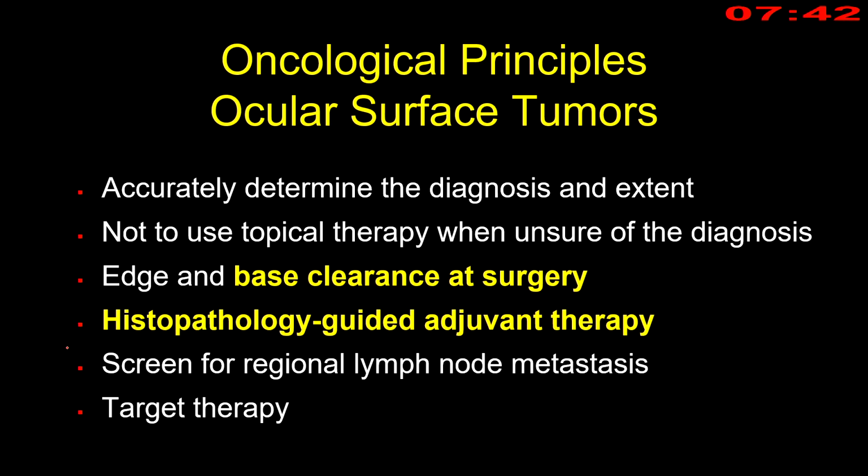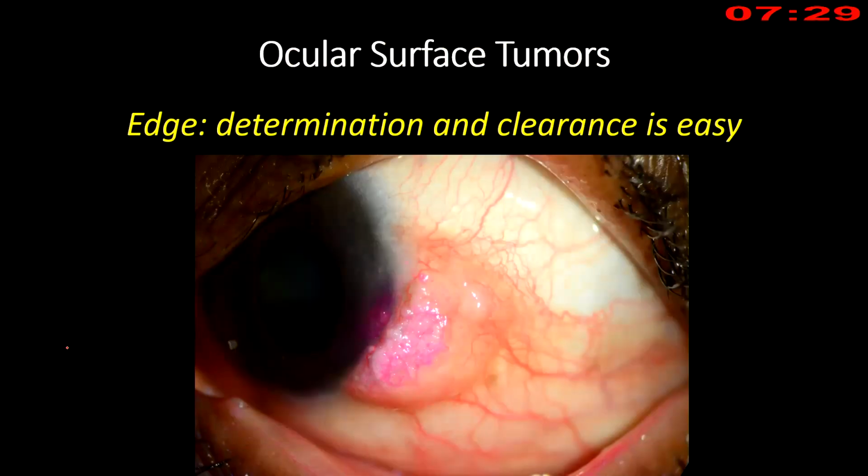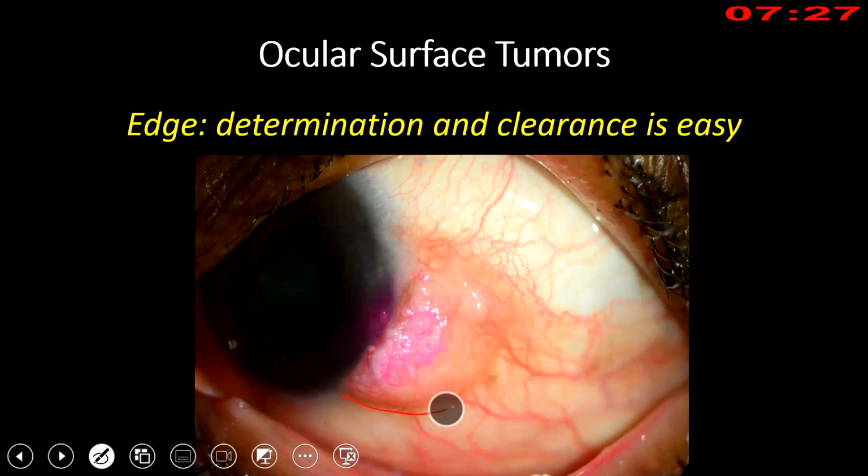One of the most important oncological principles when you surgically excise an ocular surface tumor is edge and base clearance at surgery, and if required, histopathology guided adjuvant therapy. I'll be stressing these aspects. While the edge is easy to determine, as you can see it on slit lamp evaluation, the base is opaque. You can clinically evaluate the base by trying to move the tumor with a wet cotton tip applicator.